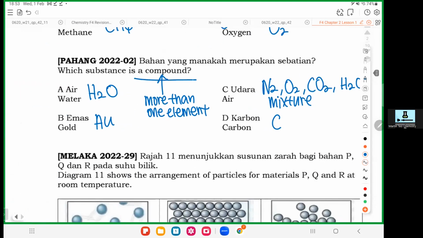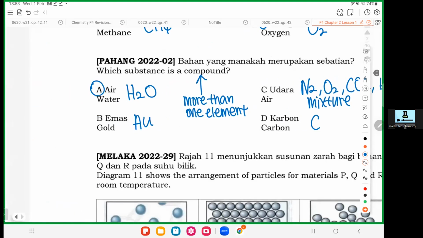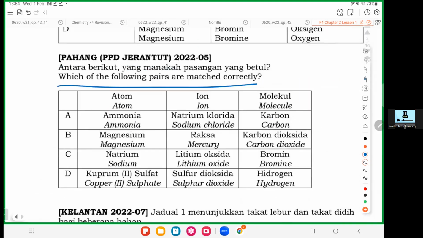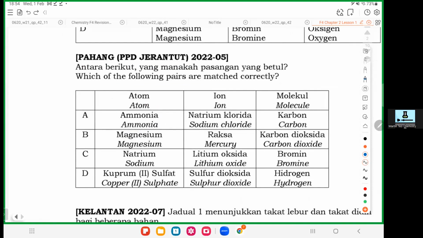So who is a compound? Water. Water is made from hydrogen and oxygen. So you have two species combined together. So it is a compound. Which pair they match correctly? The first one, ammonia is NH3. So magnesium is Mg. Sodium is Na. Copper sulfate is CuSO4. When you do objective, you can use elimination method. Anything impossible, just throw it out.